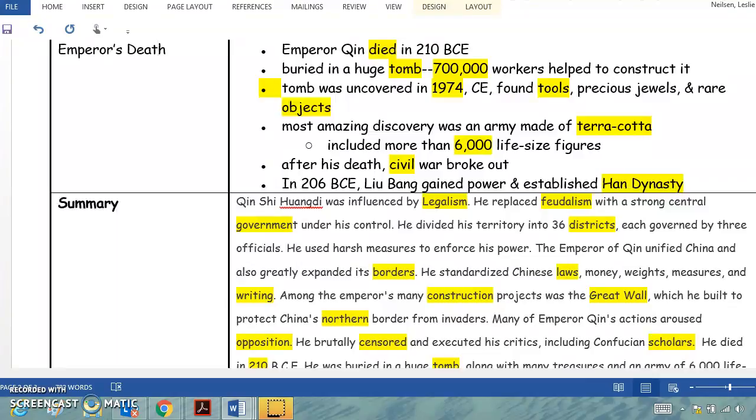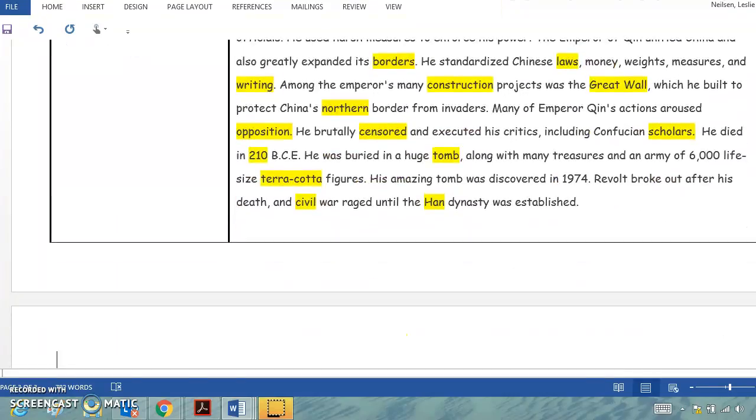Among the emperor's many construction projects was the Great Wall, which he built to protect China's northern border from invaders. Many of Emperor Qin's actions aroused opposition. He brutally censored and executed his critics, including Confucian scholars. He died in 210 BCE, and he was buried in a huge tomb along with many treasures and an army of 6,000 life-size terracotta figures. His amazing tomb was discovered in 1974. Revolt broke out after his death, and civil war raged until the Han Dynasty was established.